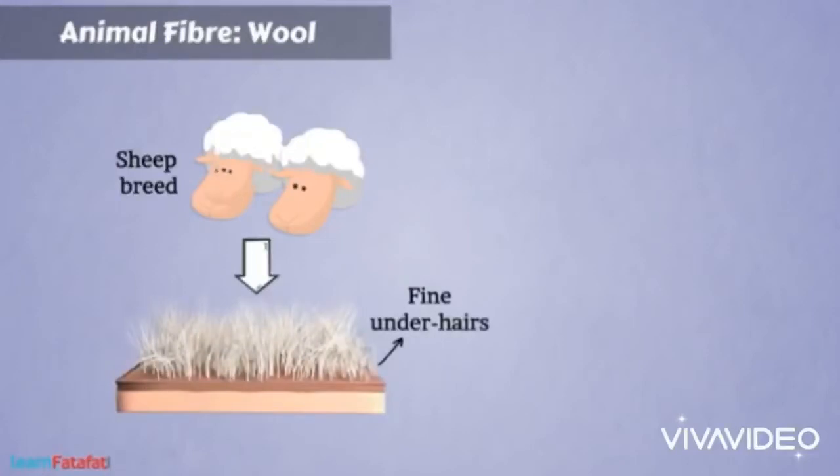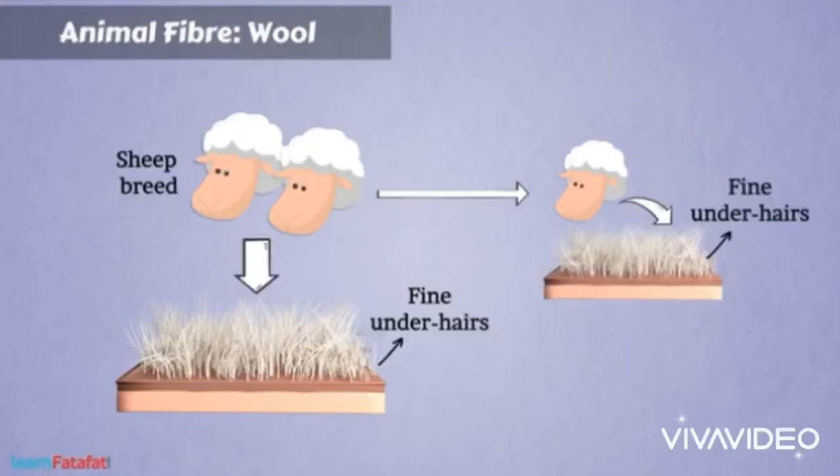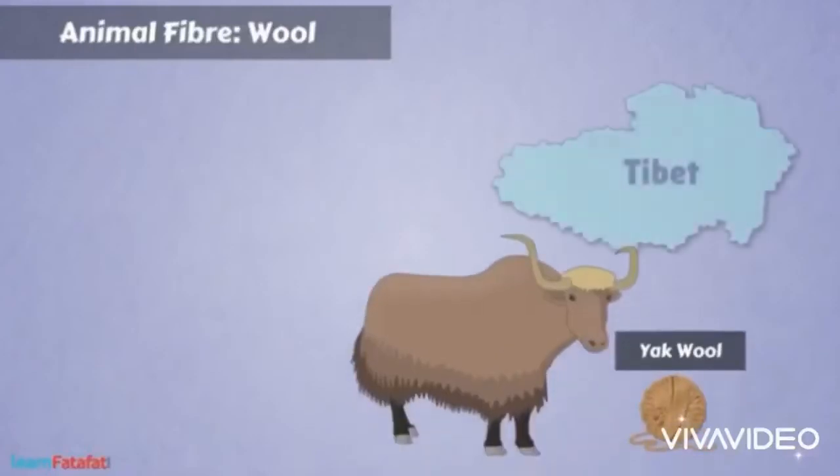This process is called selective breeding. Which type of hair is being used here? The fine under hair. In the case of animals, breeding is done to obtain animals with desired characters, and that process is called selective breeding. Two individuals of desirable characters are selected as parents, and then they are crossed to obtain a new breed of animal which has the characters of both parents. With this process, certain high yield breeds of sheep can be raised.